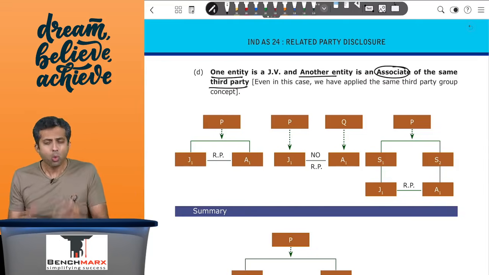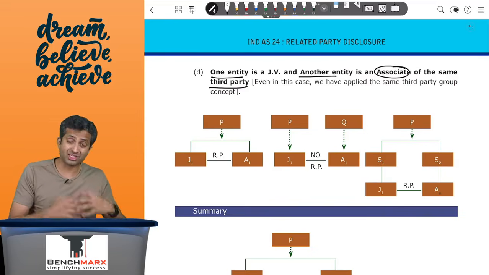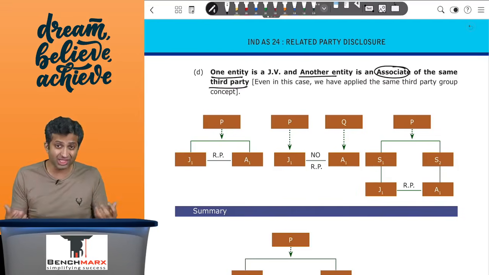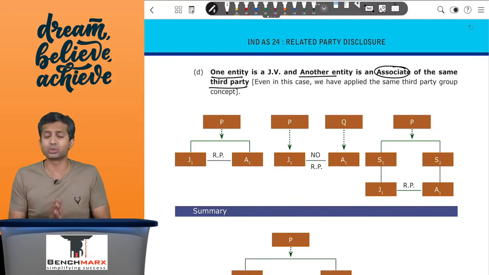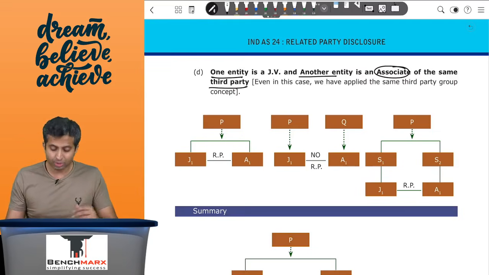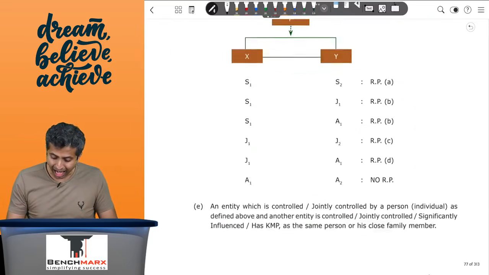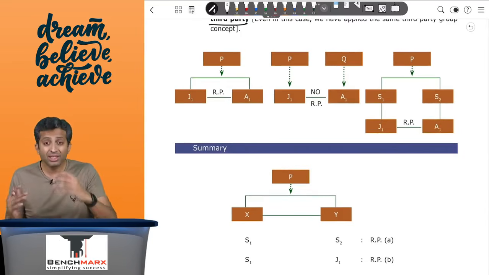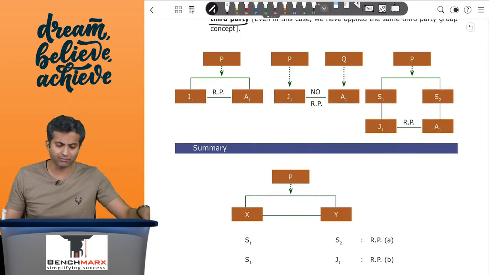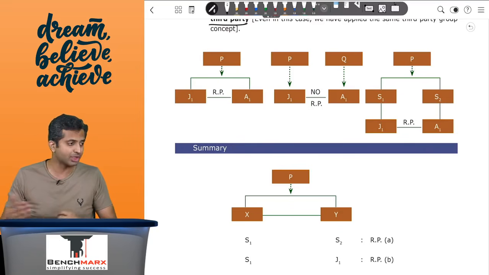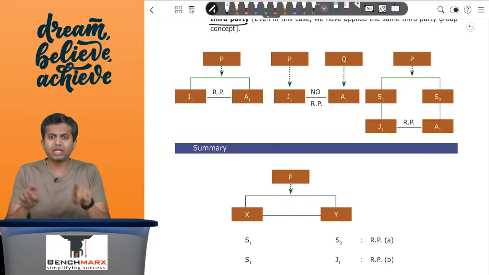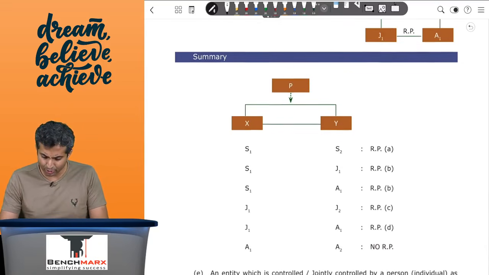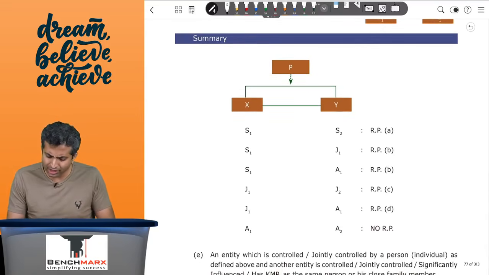Now, what is not included from what we have studied? The co-subsidiaries are included, co-joint ventures are included, but co-associates are not. Which means if there is P and P has A1 and A2, merely because P has significant influence in A1 and P also has significant influence in A2, A1 and A2 are not treated as related parties.